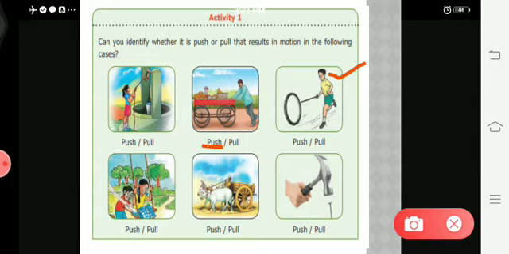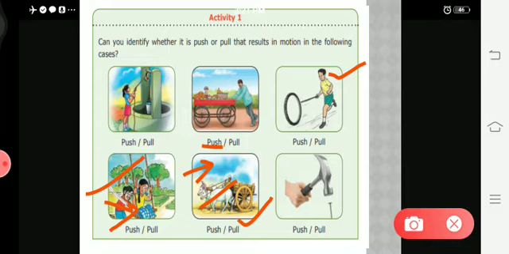And here that girl, fourth image, see, when she is pushing, the girl moves forward. And in the next image, in order to apply brake, you can see this rope. So he is pulling the bullock in order to stop the vehicle.